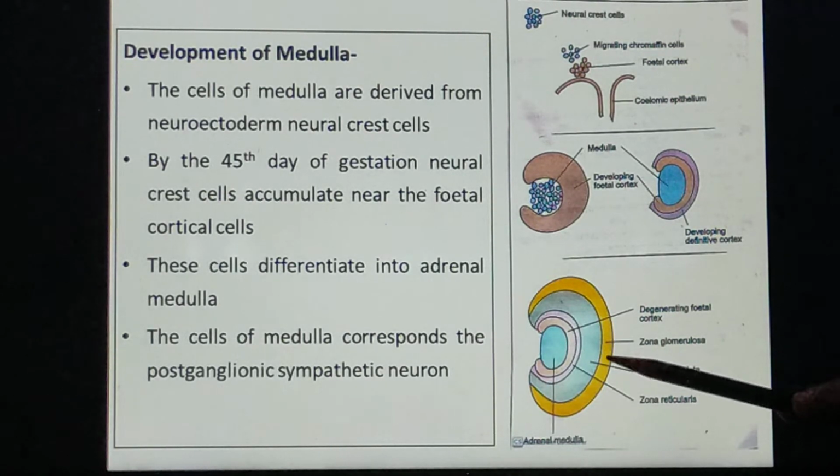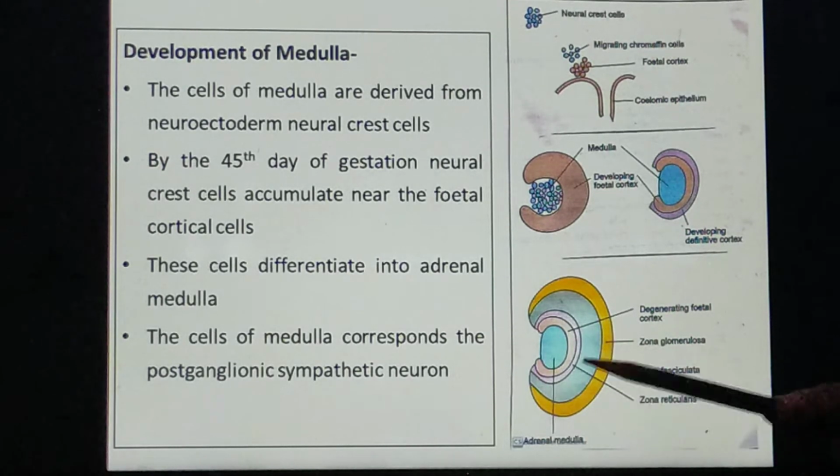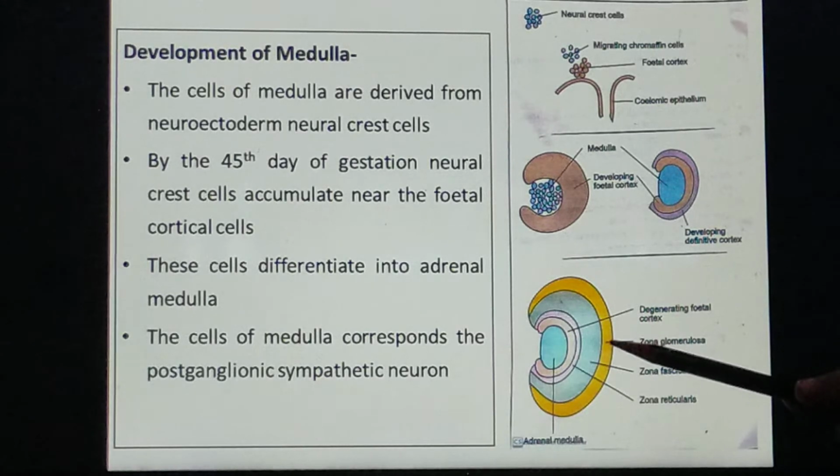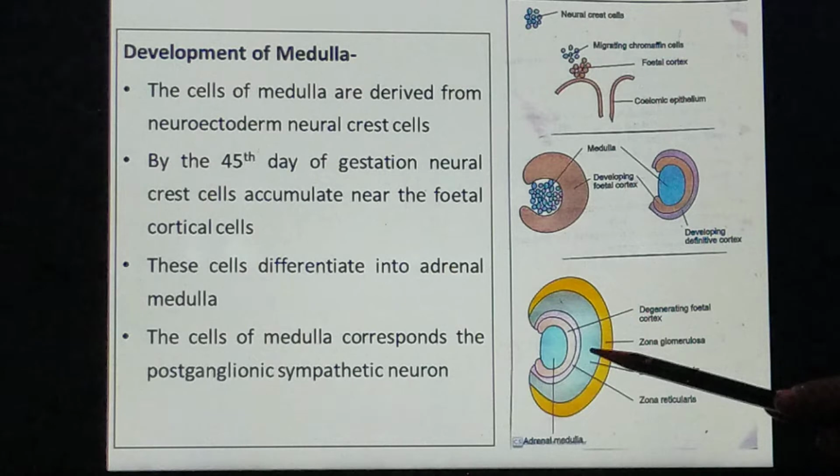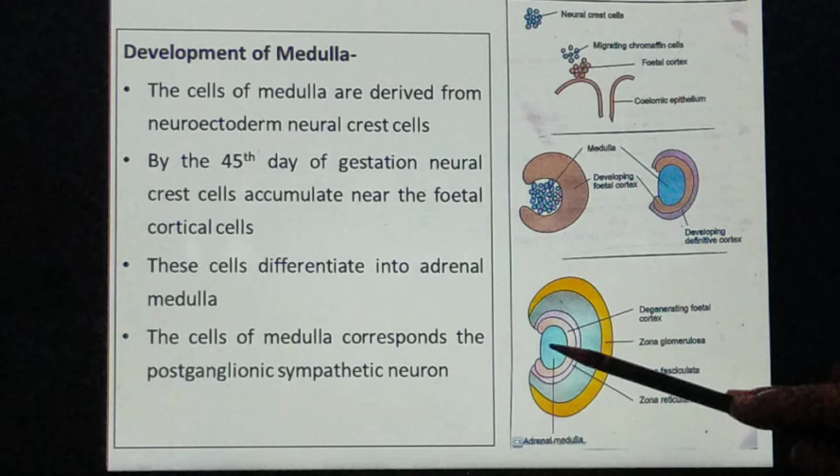And that is how, from outside inward, the suprarenal gland consists of the outermost zona glomerulosa, the intermediate zona fasciculata, the middle one zona reticularis, and in the center the adrenal medulla.